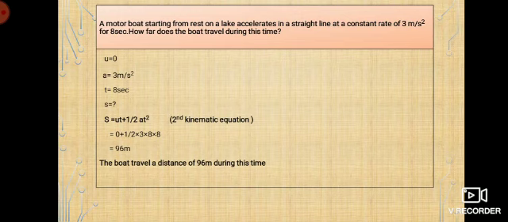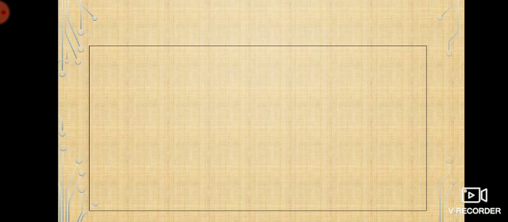And here, why did I use the second kinematic equation? Because I need to find S. So my choice is the second or third kinematic equation. Correct. So now the first equation is out of my mind because I don't have S there. I have only the second and third equations of motion, right? Now the second equation of motion, because time is given. If time is given, it's always the second equation of motion, because in the third I don't have an option of time. So I use the second equation of motion. From that I get the answer as 96 meter. So the boat can travel a distance of 96 meter during this time. Is that clear? Okay, now the next one.